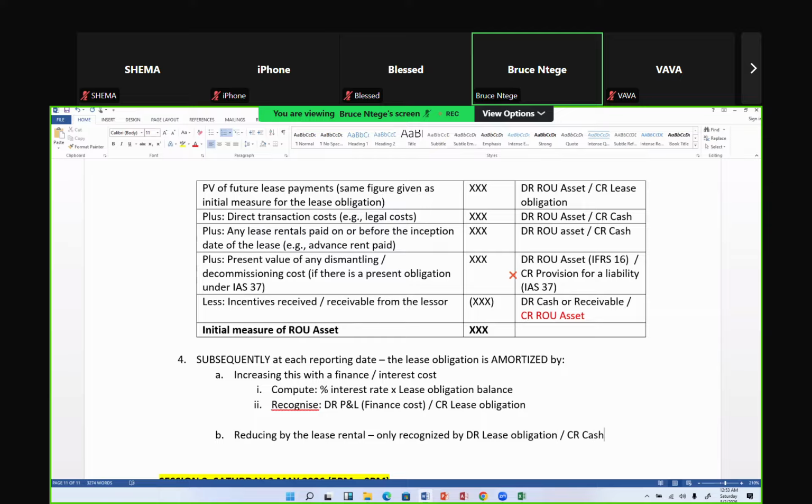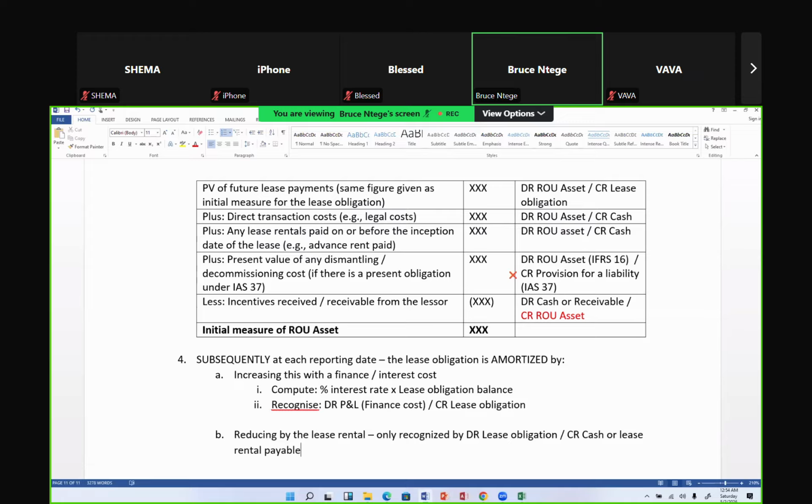This rent, or I have a lease rental payable. I've not yet paid it by the year end. So you'll read the scenario saying that it's paid or it's not yet paid. Usually it will be paid. So you're crediting cash. If you have a cash flow statement to prepare, you're going to take it under financing activities. Now I'm telling you, you could have a question 1, prepare a consolidated statement of cash flows, and there's a lease rental paid. Financing activities. You financed your operations with a lease for which you're paying a rent. It's a cash outflow under financing activities. You see, this is how these topics all link.